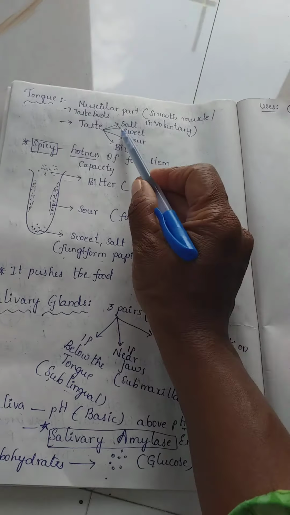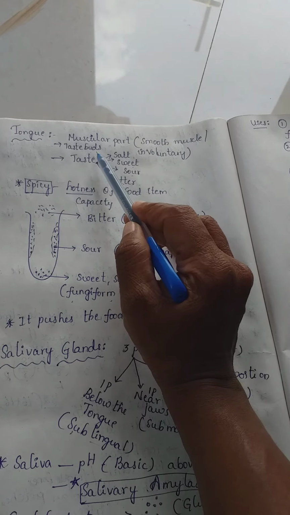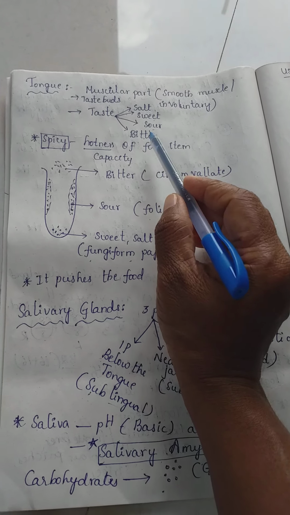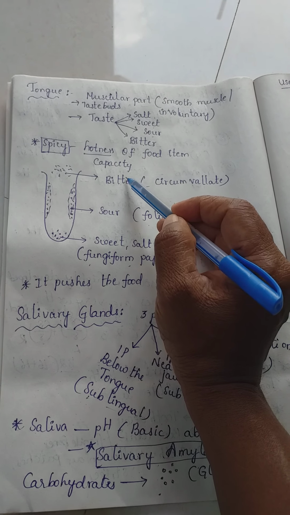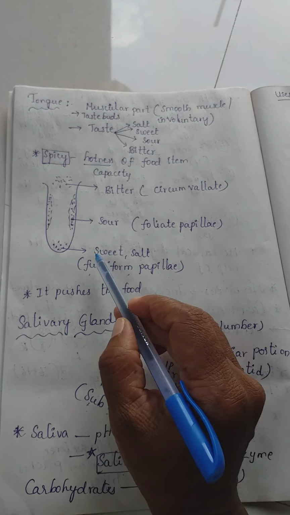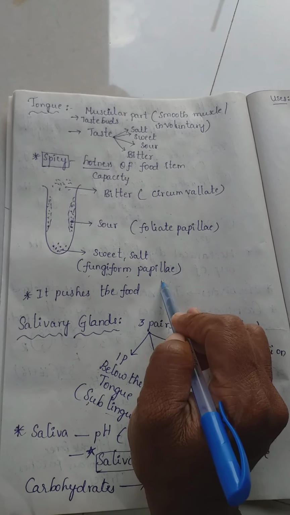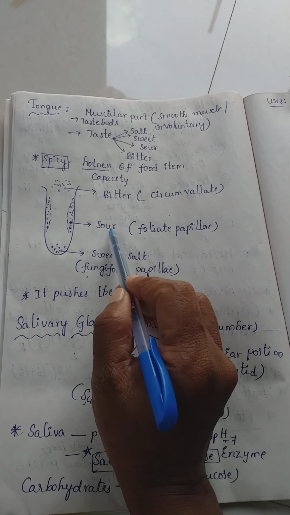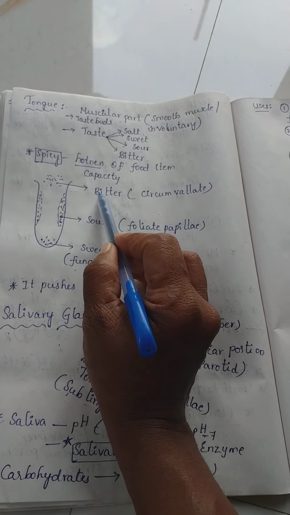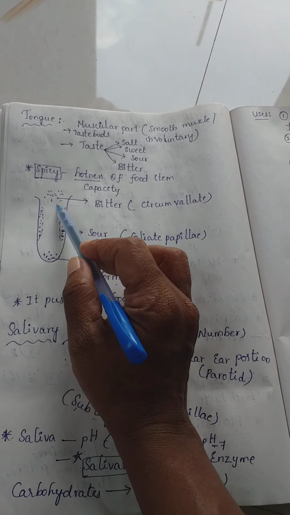Next one, the tongue. The tongue is a muscular part which is made up of smooth muscle. That's why it is involuntary in action. It possesses taste buds on the surface. They locate the taste. Generally, there are 4 types of taste: bitter, sour, sweet and salt. Sweet and salt are identified by the taste buds present on the tip of the tongue, which are called fungiform papillae. Sour taste is identified by the taste buds on the sides, foliate papillae. Bitter taste is identified by the taste buds called circumvallate, which are located at the back of the tongue.